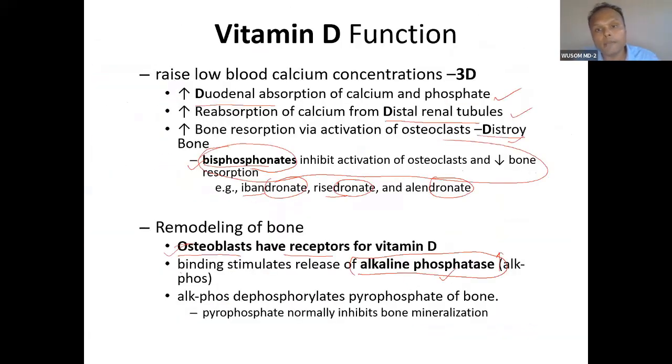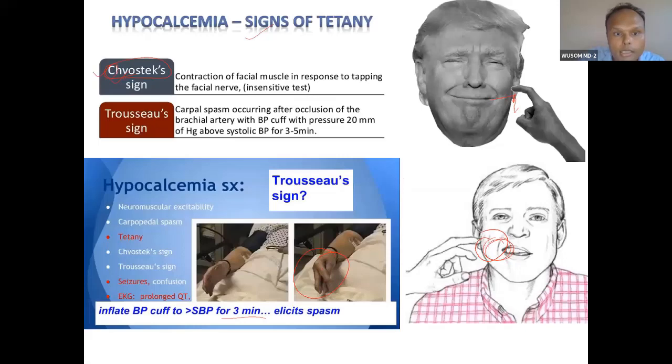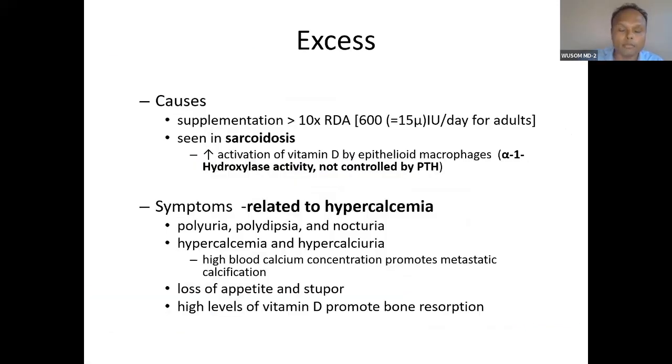Vitamin D deficiency presents with low calcium. Vitamin D excess presents with high calcium. Very easy. Whatever presentation there is in high calcium is the presentation of excess vitamin D. So vitamin D deficiency presents with calcium deficiency, and vitamin D excess presents with hypercalcemia. I will tell you what will happen here in excess.